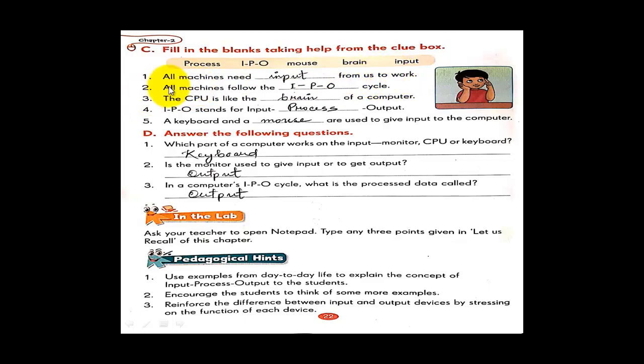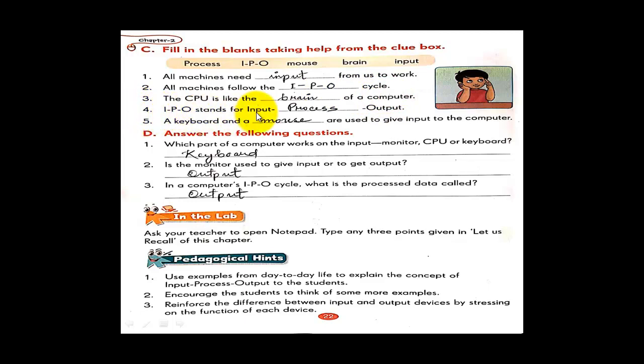Now from number 2, all machines follow the dash cycle. All the machines follow input process output, that is the IPO cycle. Then number 3, the CPU is like the dash of a brain. So it is like the brain of the computer, just like a human brain. Okay, CPU works like the human brain of a computer.